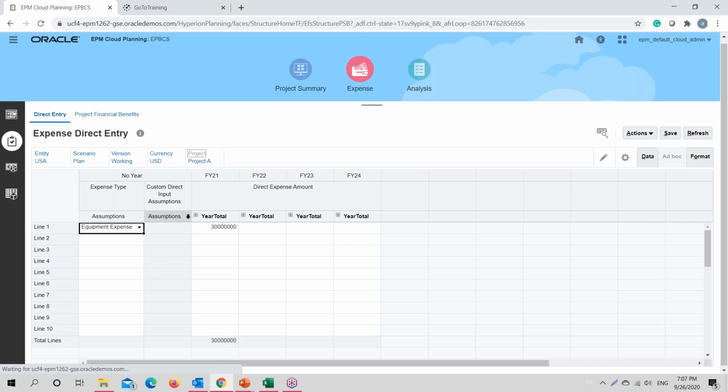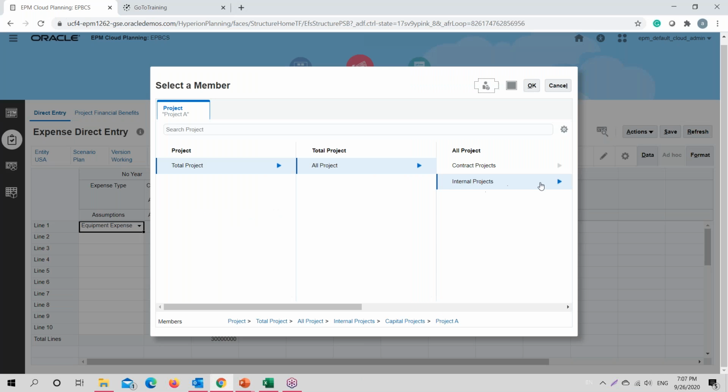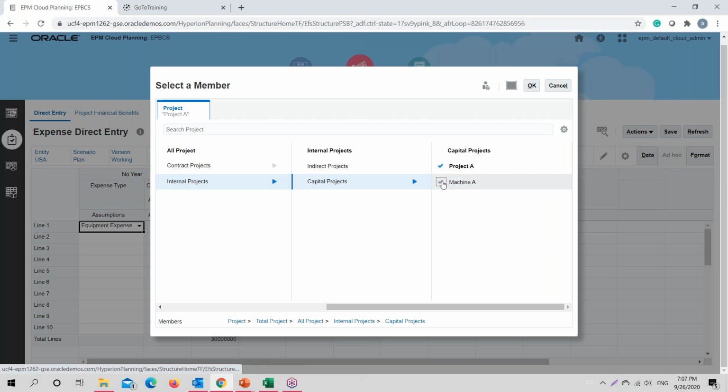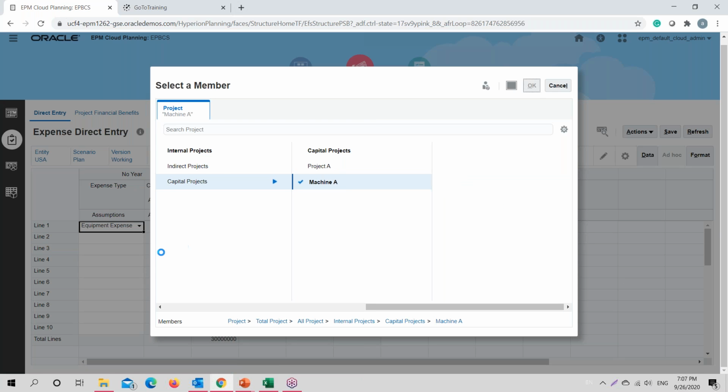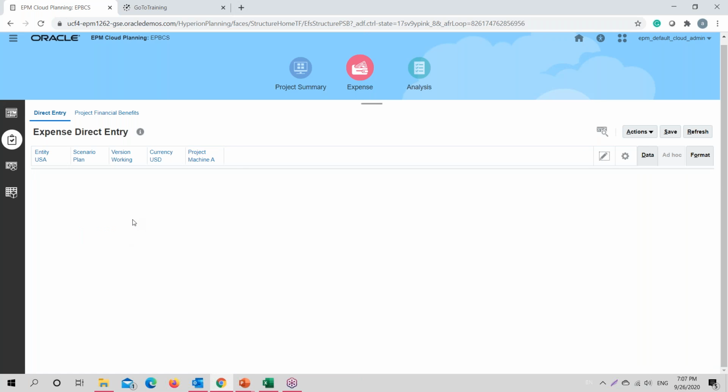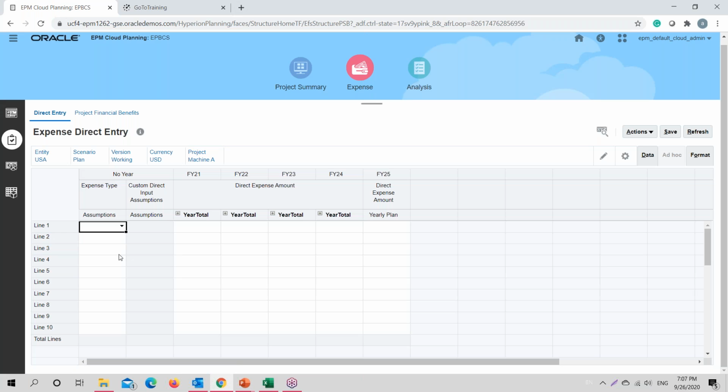Taking into account that particular machine A, and this time I would be a bit quick since we have limited time for this particular session. So for machine A, we have this particular project in here, and the same equipment cost we will take into account.